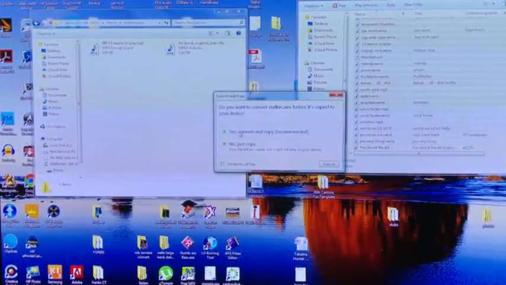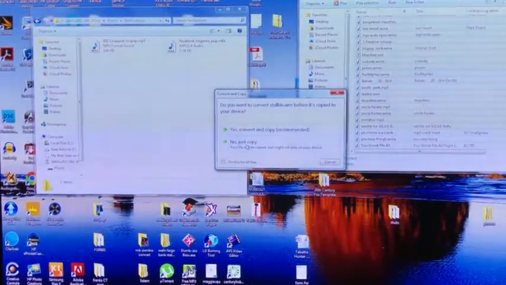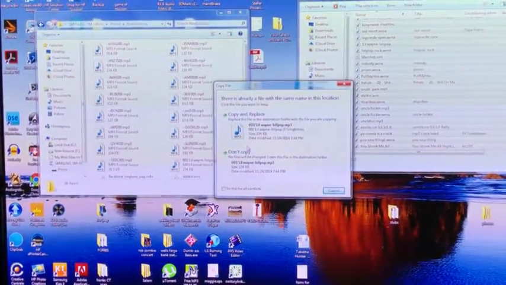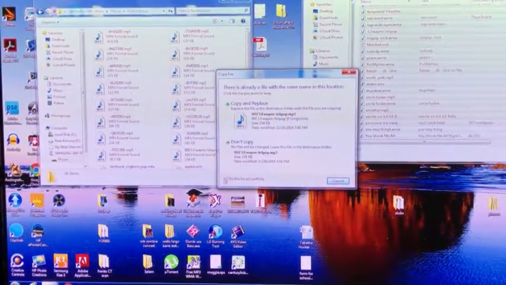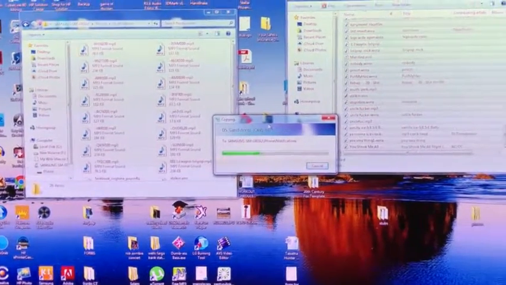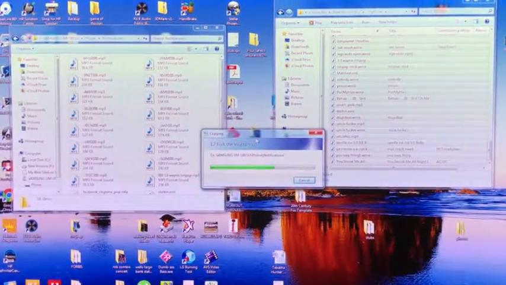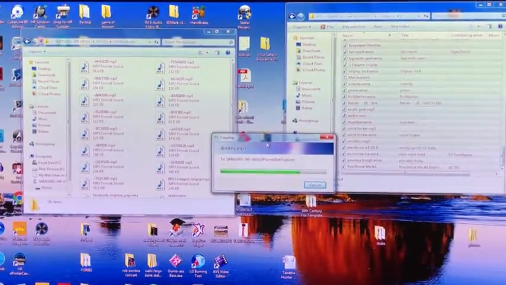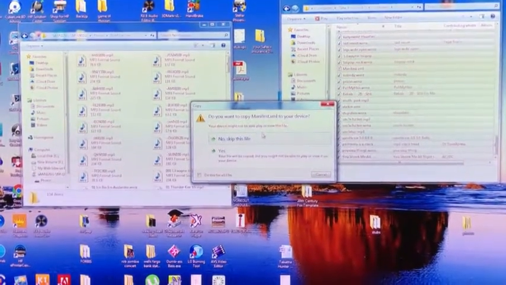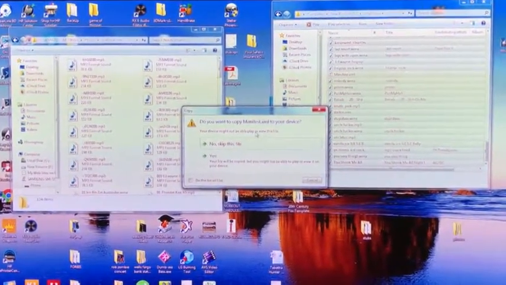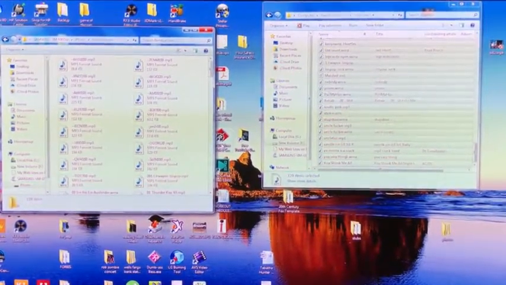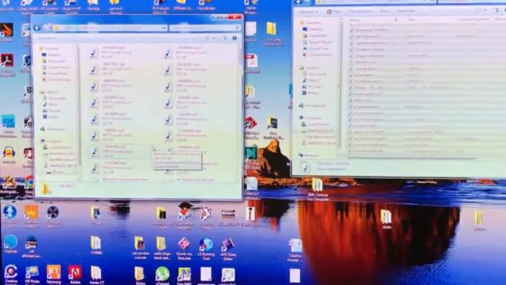Then it'll ask if you want to convert. Don't worry about it, just hit no, just copy. Okay, now double check your phone.